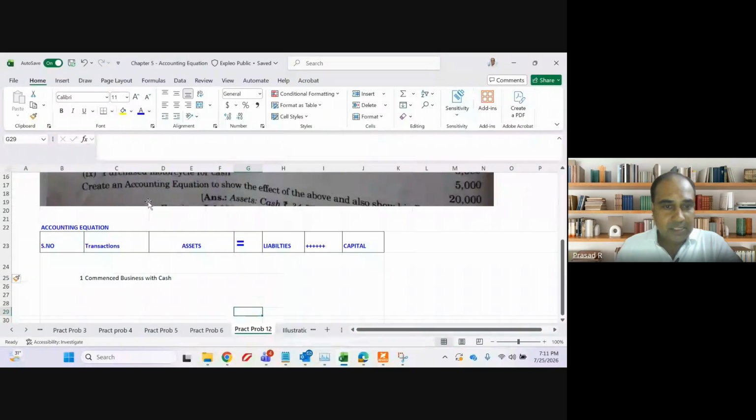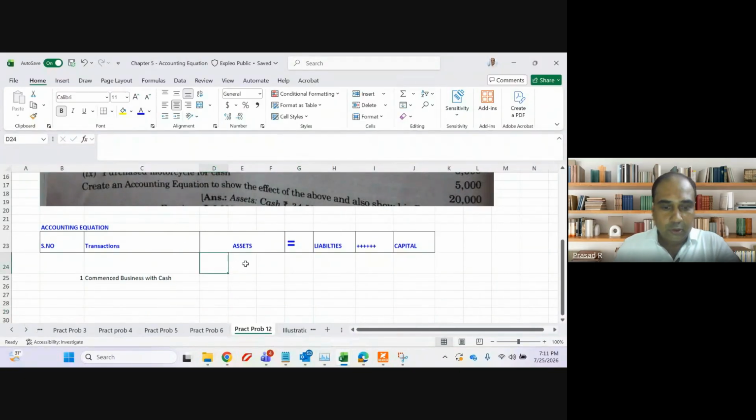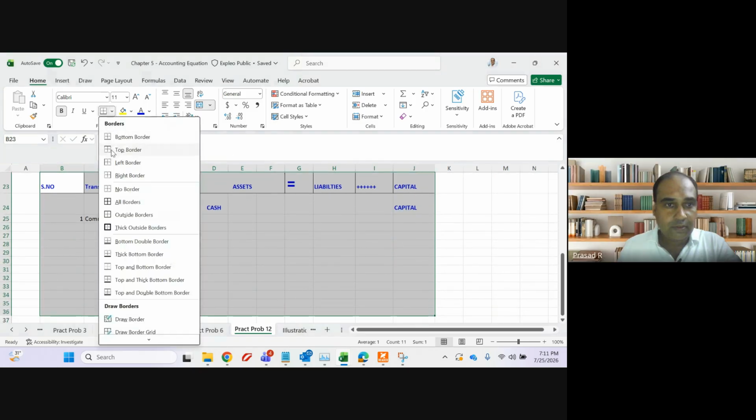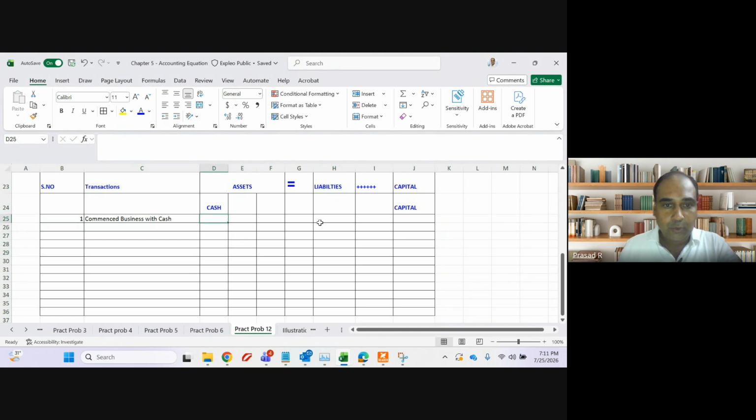So the first transaction is commence business with cash. So two things, one is cash, another is capital. What is the amount, guys? 50,000. Fantastic. So we will put it under cash, 50,000, and we will put it under capital, 50,000. Quickly, the next transaction.